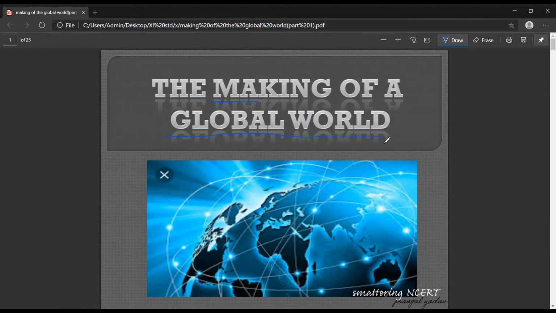Let's understand this first. Just imagine long back when our ancestors used to live on these vast pieces of lands. If a person is residing here, just for example, would he be knowing about the land of Africa? Would he be knowing about the land of Americas? And what about Australia? So, if a person is residing here, obviously your answer would be no. He might not be knowing about Africa, Australia, and America.